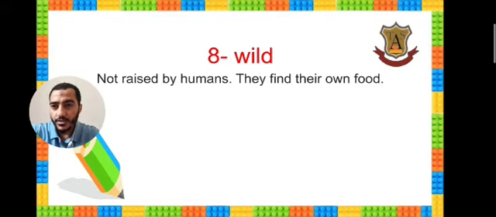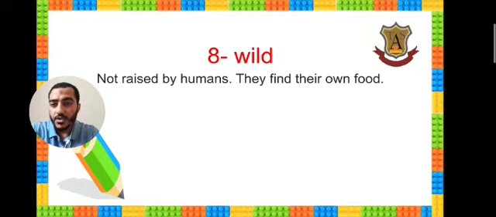If you describe an animal as wild, it doesn't depend on humans to eat, like cats. A cat can't eat without you. You have to bring her food or feed her.